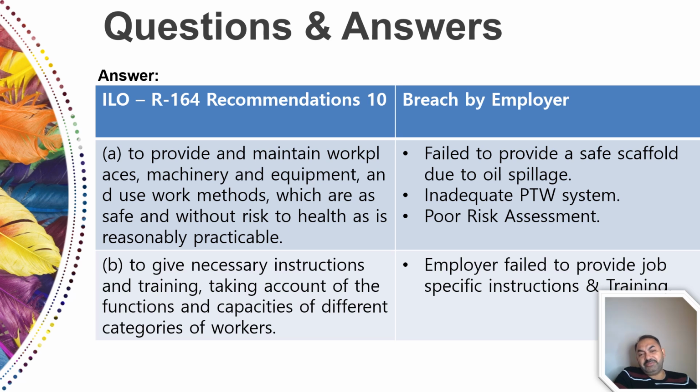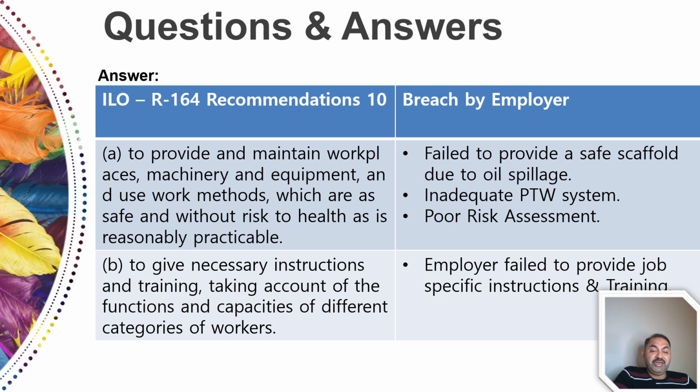And poor risk assessment. Looking at the condition of scaffold, it seems that the risk assessment was not done properly, it was not updated, it was not suitable and sufficient for the task due to which the accident happened. So we highlighted three breaches by employer against this clause. So this is how you need to connect it.